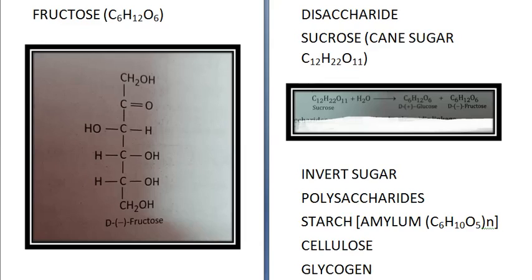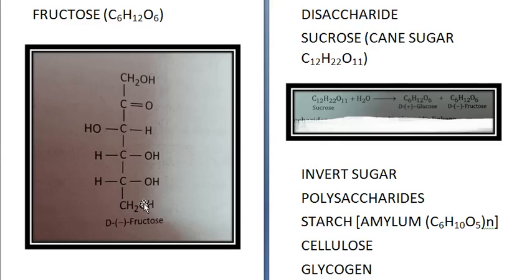Now the structure, it is a levorotatory compound, so it is D minus fructose. Instead of CHO, it has C double bond O. So this is the structure of fructose: CH2OH, C double bond O, then the remaining carbons, and CH2OH.